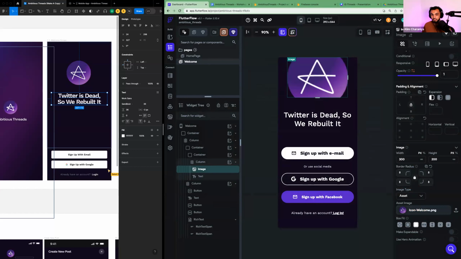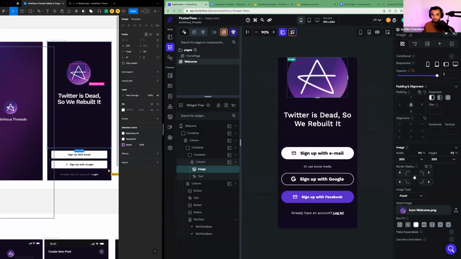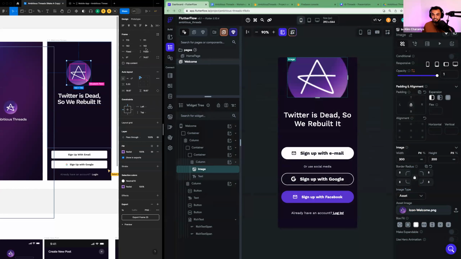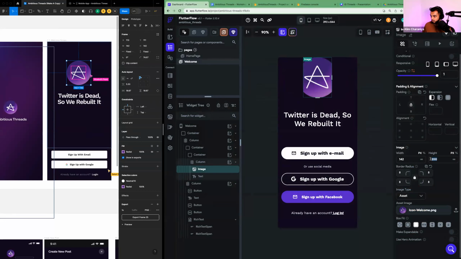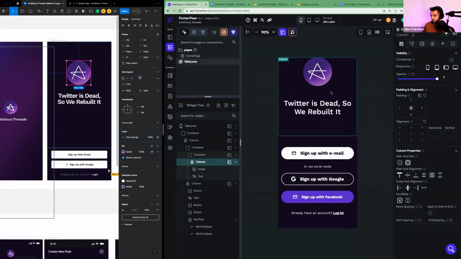Boom. And if I go check Figma to see what the size of this is, I believe it's 142 by 142. So we do that by just double clicking. And in the top right, you'll see some properties here. Width and height, 142, 142, which means in FlutterFlow, we just got to copy 142 over here. And boom, now you see that coming together.